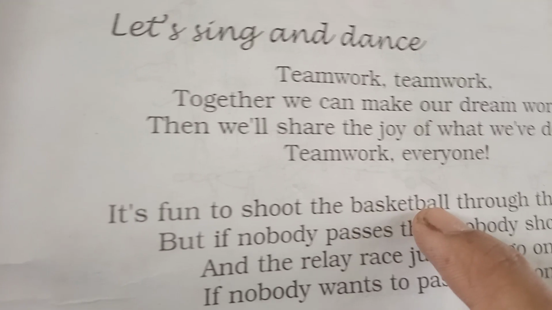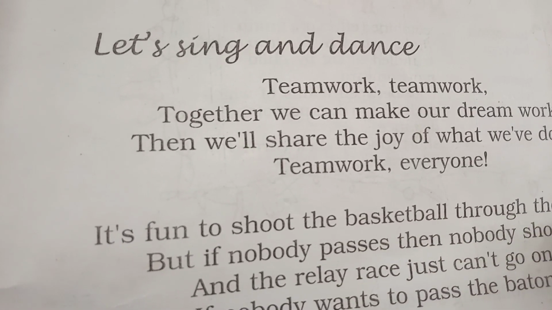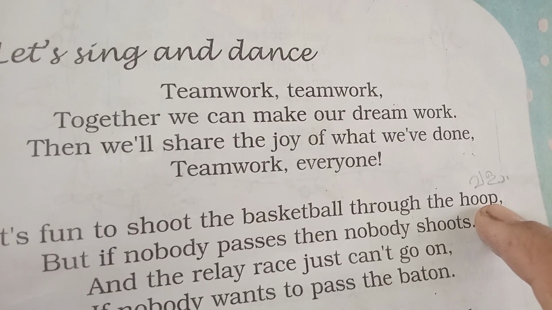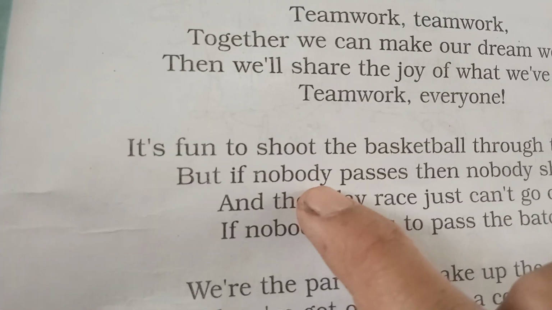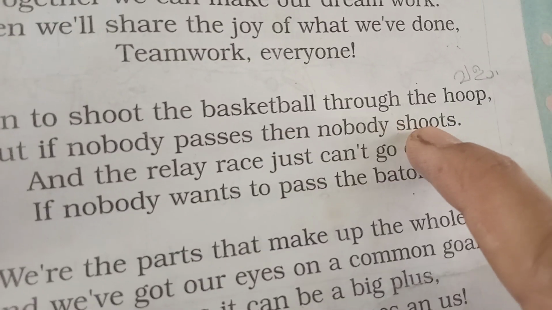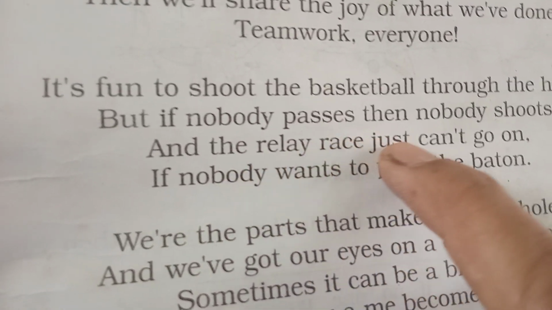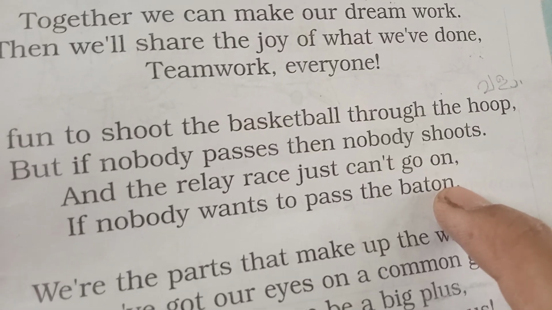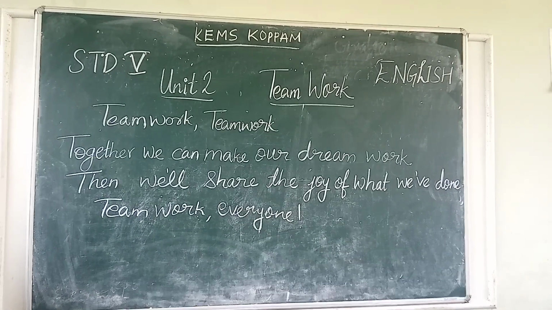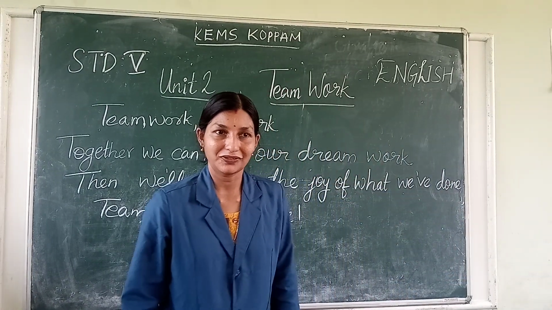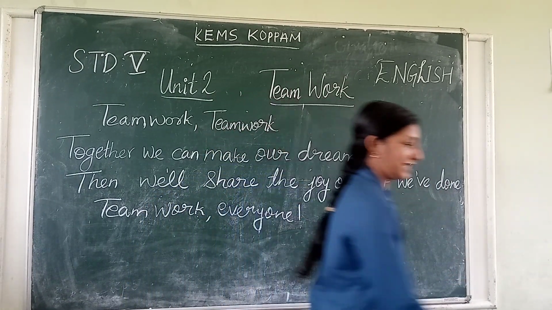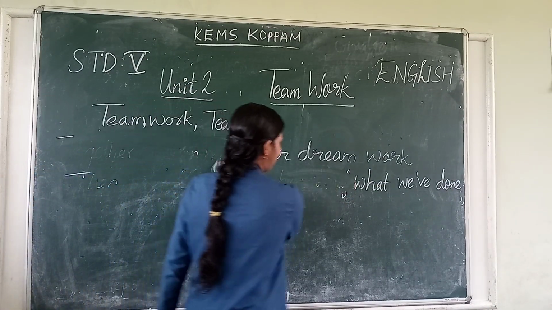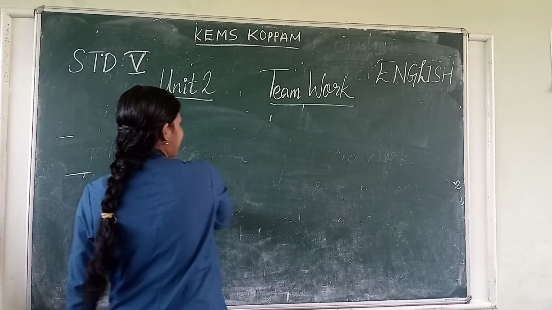It's fun to shoot the basketball through the hoop. So you have a hoop for shooting the basketball. But if nobody passes, then nobody shoots. And the relay race just can't go on if nobody wants to pass the baton. Okay, so let us write the next paragraph, the second paragraph, on the board, and let us try to read it and understand what the second paragraph is exactly trying to tell us.